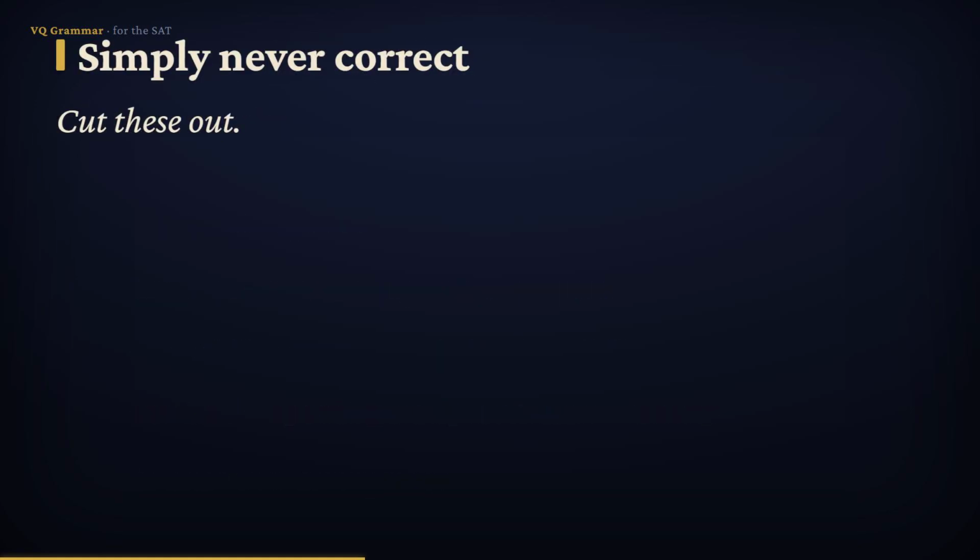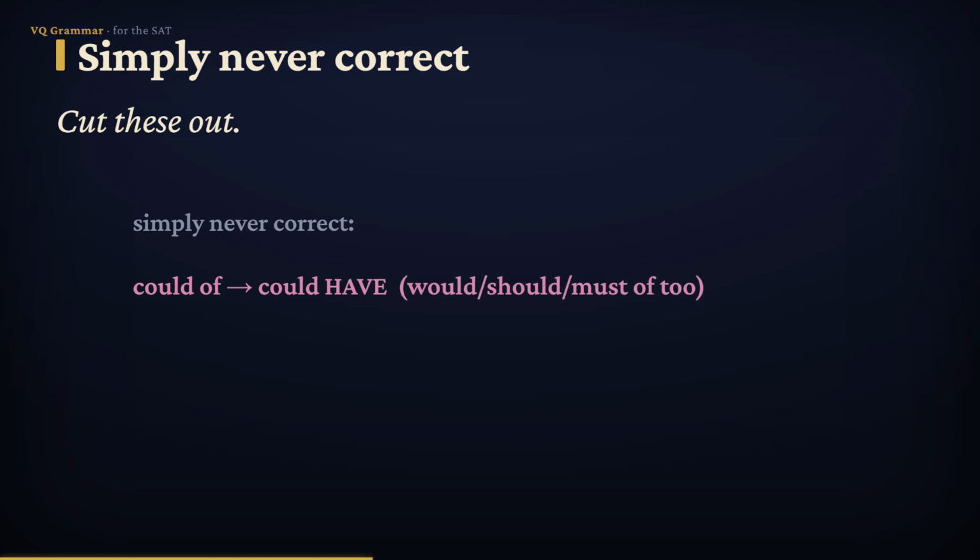Finally, a few that are simply never correct. Could of, would of, should of, must of. All wrong. The word is have: could have, would have. They just sound like of when we speak. Can't hardly and can't scarcely are double negatives. So say can hardly, can scarcely.